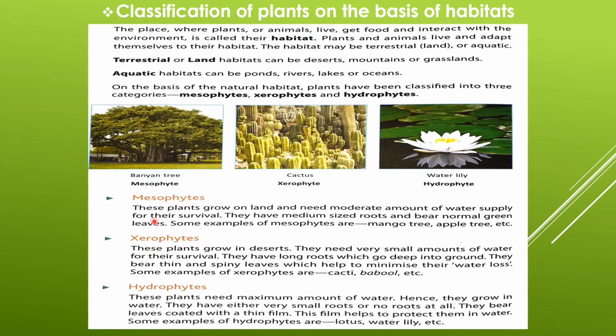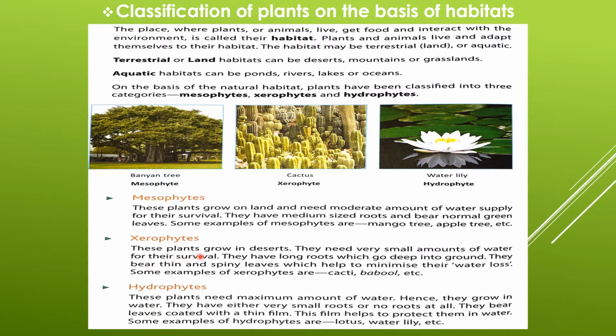Mesophytes. These plants grow on land and need moderate amount of water supply for their survival. They have medium-sized roots and bear normal green leaves. Some examples of mesophytes are mango tree, apple tree, etc.